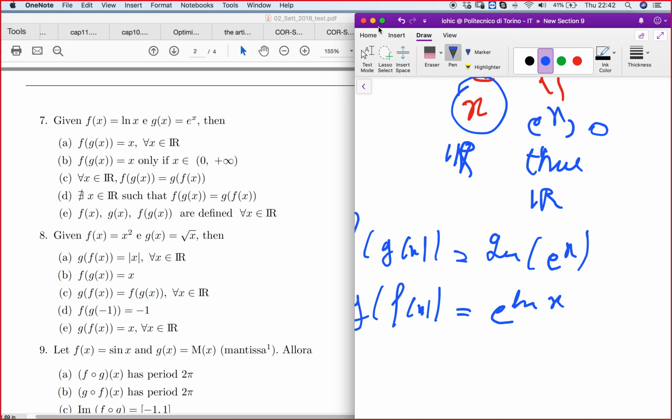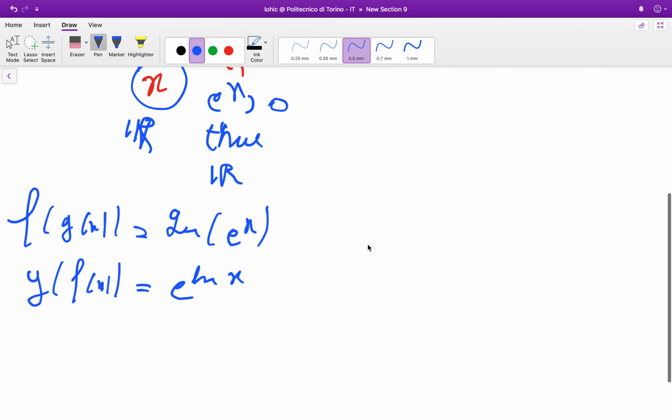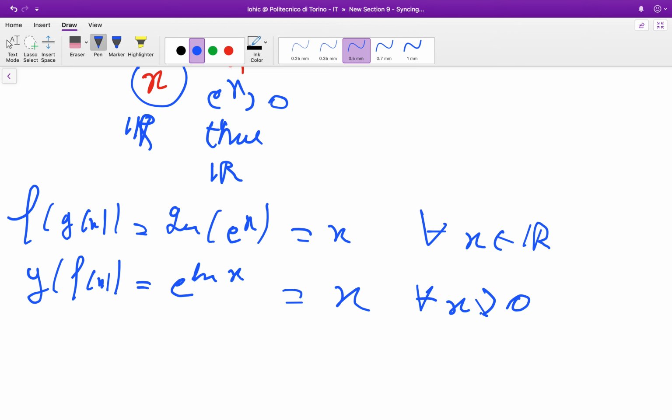But typically these two functions are different. This function here will be equal to x for all x belonging to R, whereas this function will just give me x, but I can compute it only when x is greater than 0. So these functions are not the same for all x.